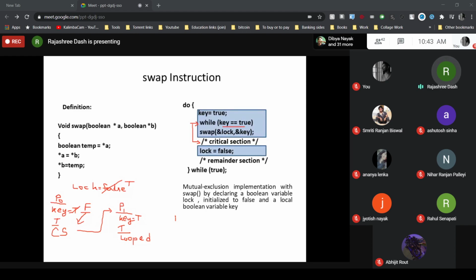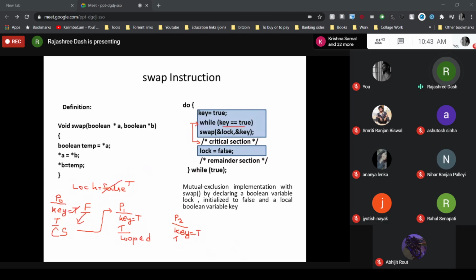Let another process P2 start at that time. In the same way, P2 sets its local variable key to true and checks the while statement. Here for P2 also, when P2 checks key equal to true, the condition is true, so it calls the swap instruction. Still the lock value is true as the key value is true.